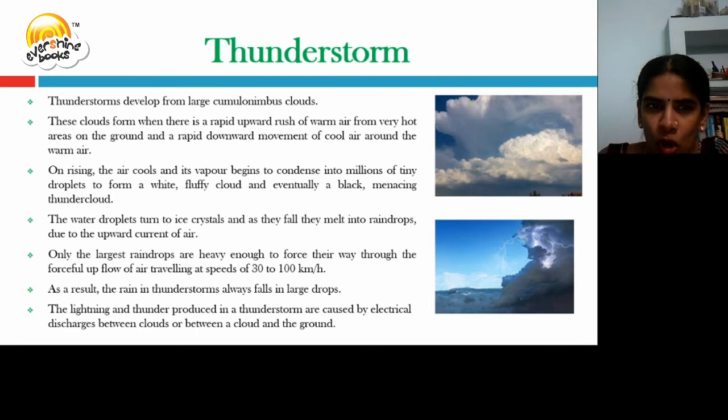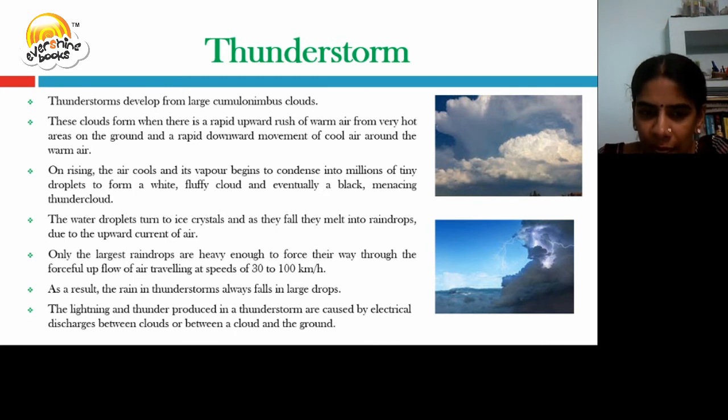It is formed because of the fusion of a rapid upward rush of warm air and a rapid downward movement of cool air. This forms water vapor, which begins to condense into millions of tiny droplets to form the clouds. The clouds have water droplets or ice crystals, which when falling become raindrops.